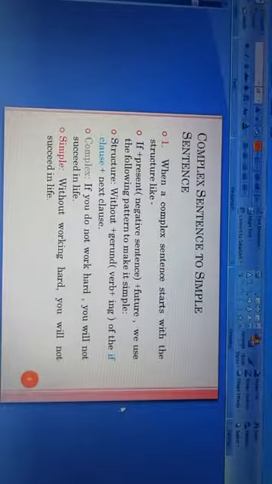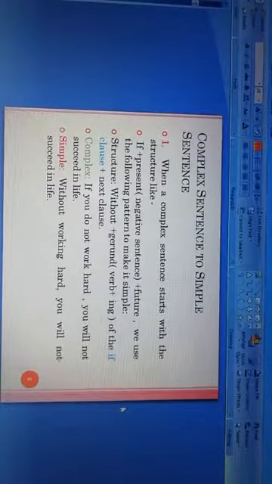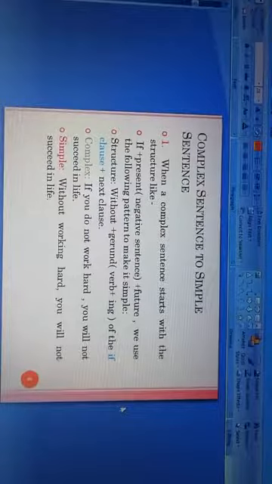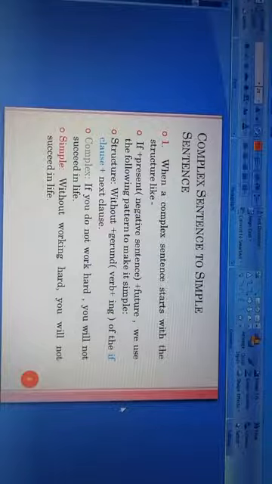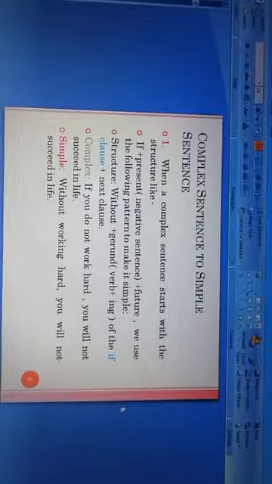When a complex sentence starts with the structure like if plus present tense in the negative form plus future tense, we use the following pattern to make it simple.